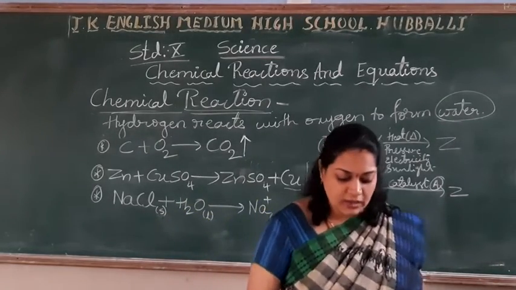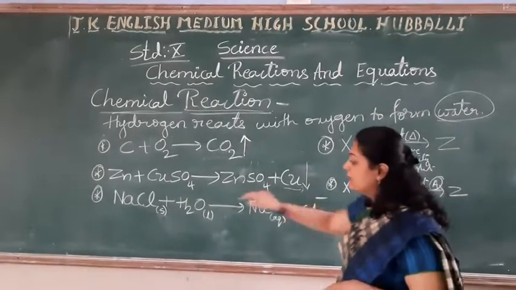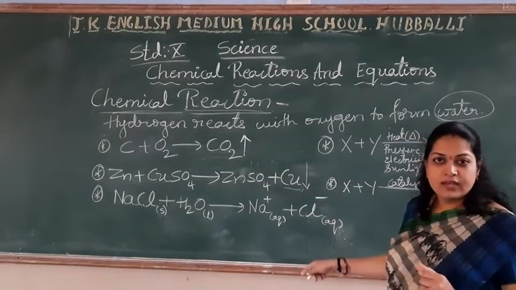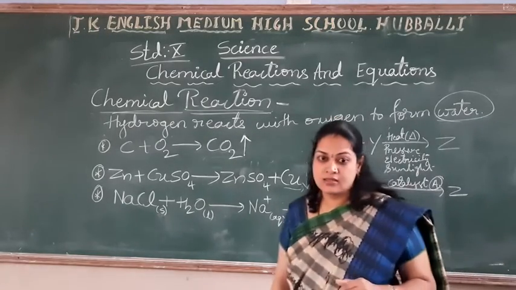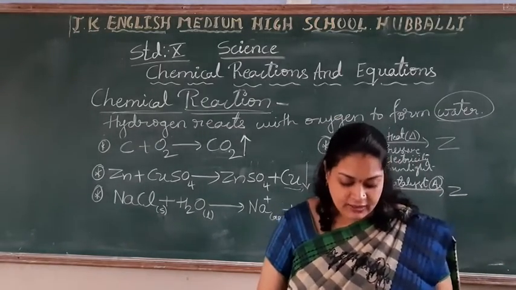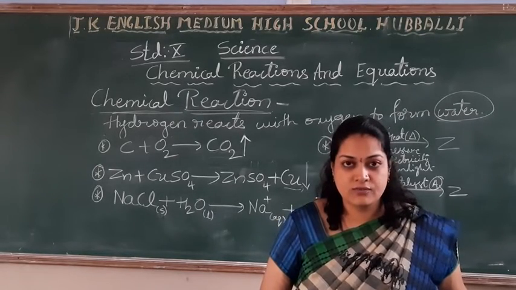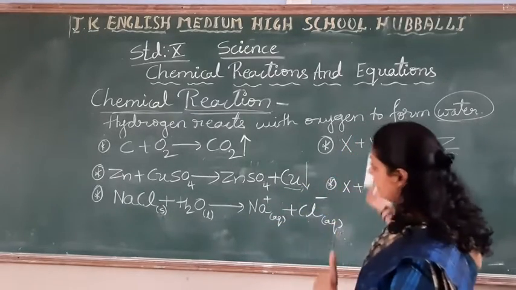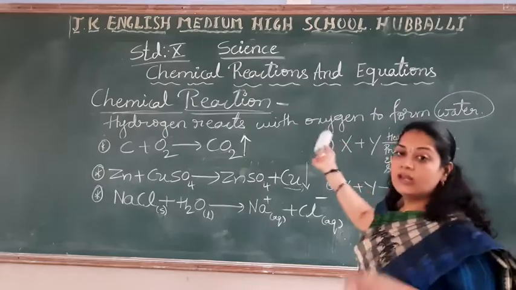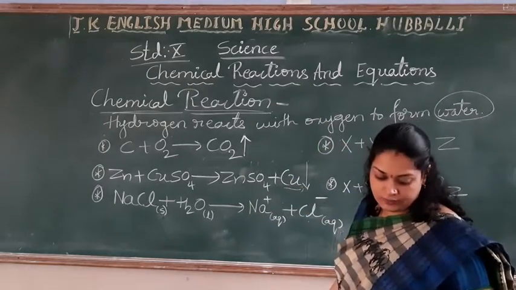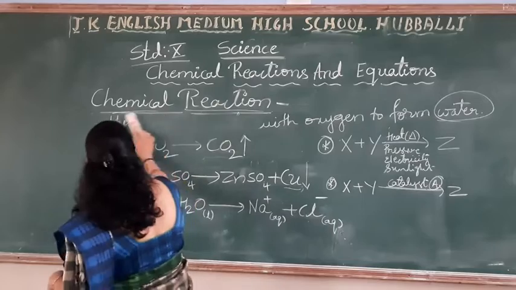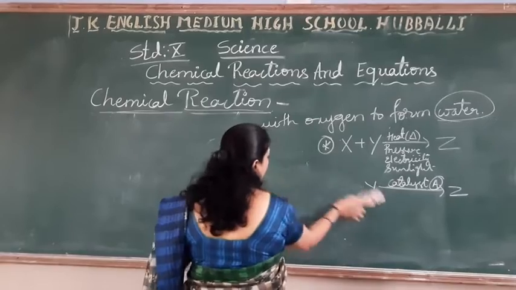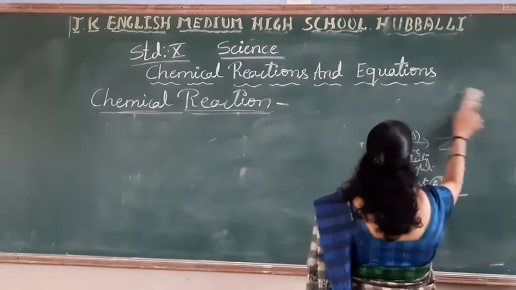Right, students? So like this, you can represent the physical state of the elements or compounds. So these are all the conditions for how we can represent chemical equations. Hope you are understanding? Yes. So after telling this chemical equation, let me come back to chemical reactions, because there are some characteristics of the chemical reactions. This you understood, students? Yes.